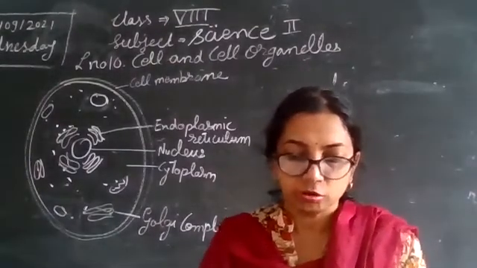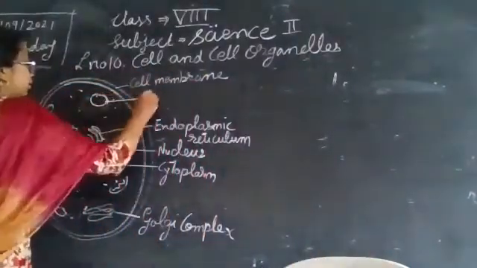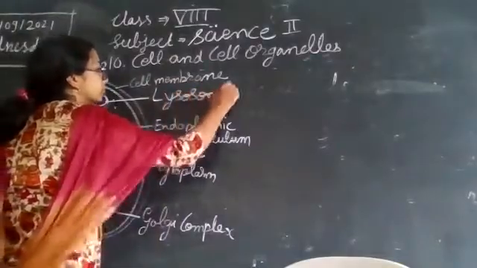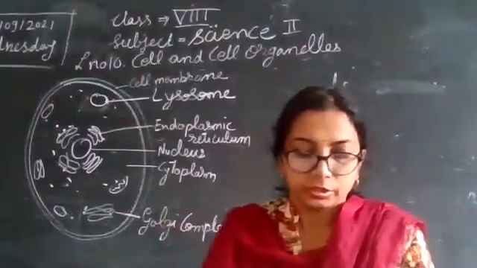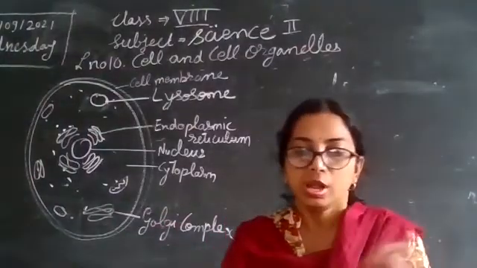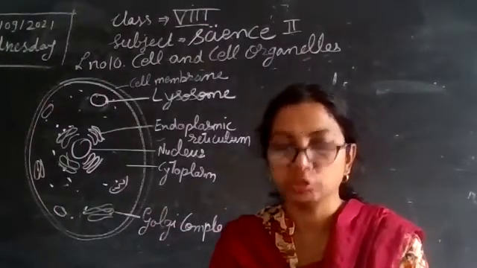lysosomes. So you see, lysosome is also one of the cell organelles which is present in every cell. Lysosomes are actually simple single membrane bound sacs.